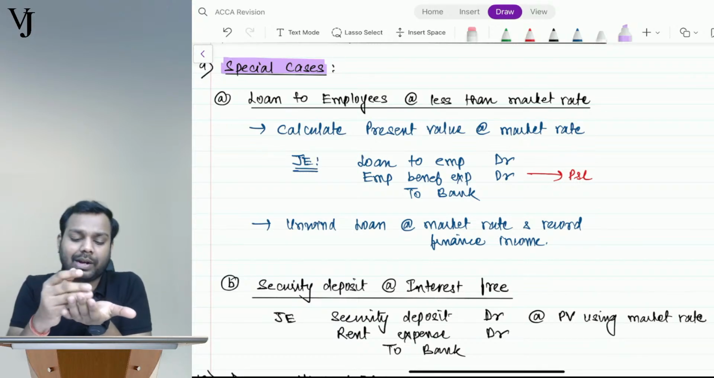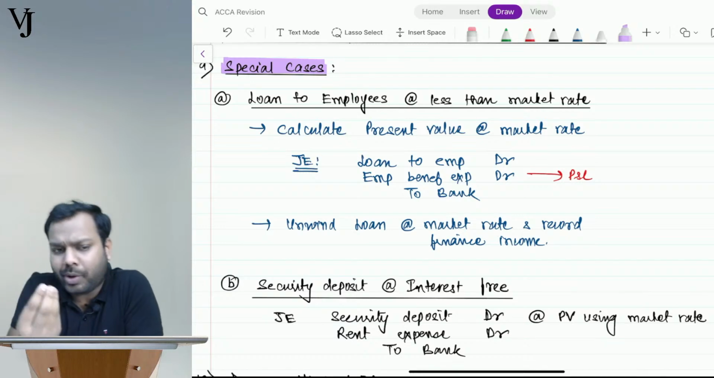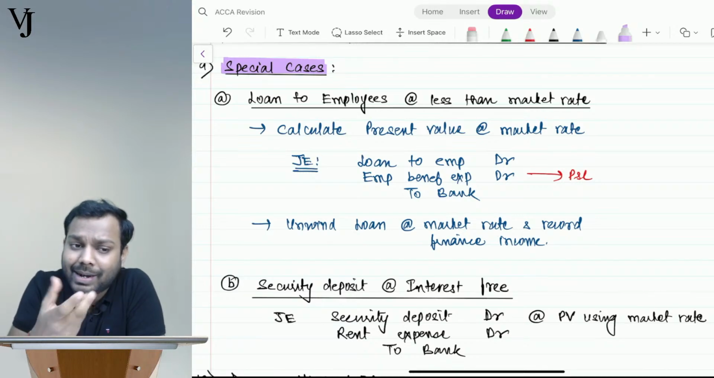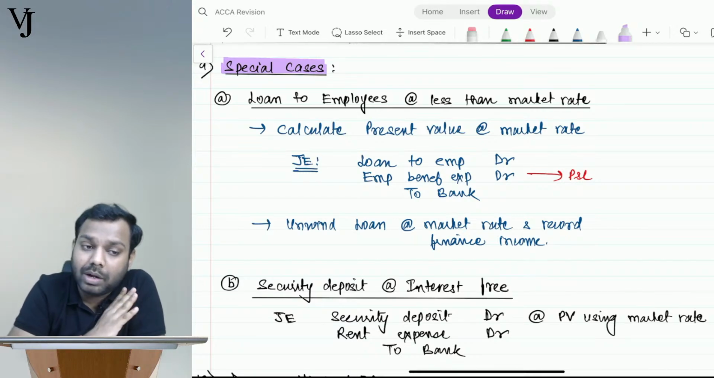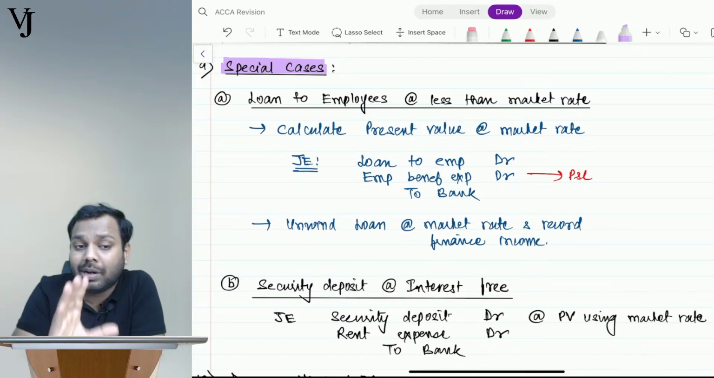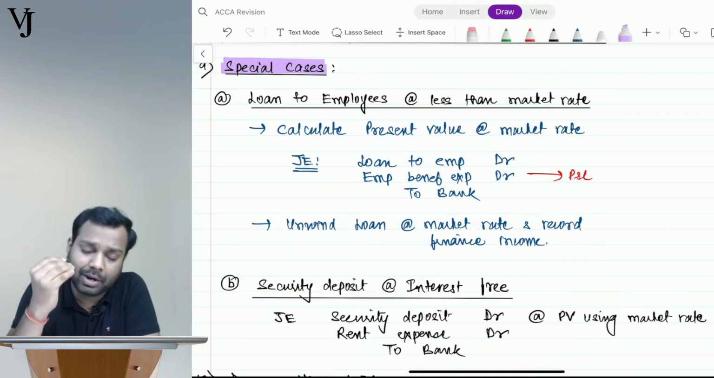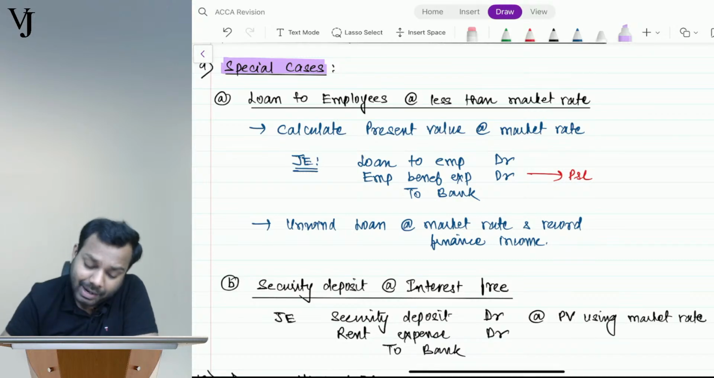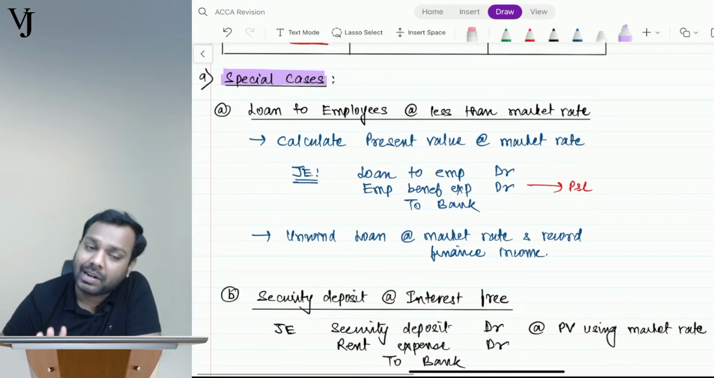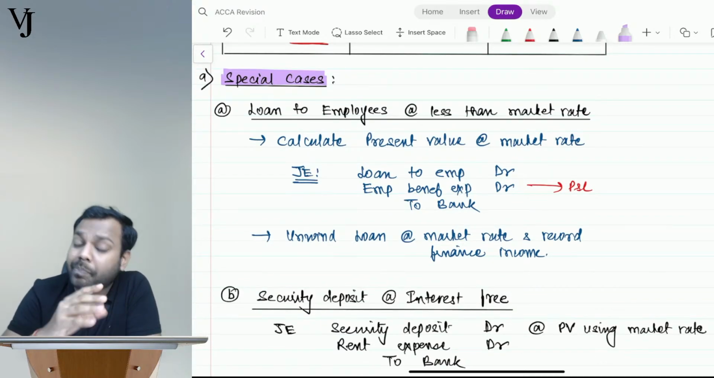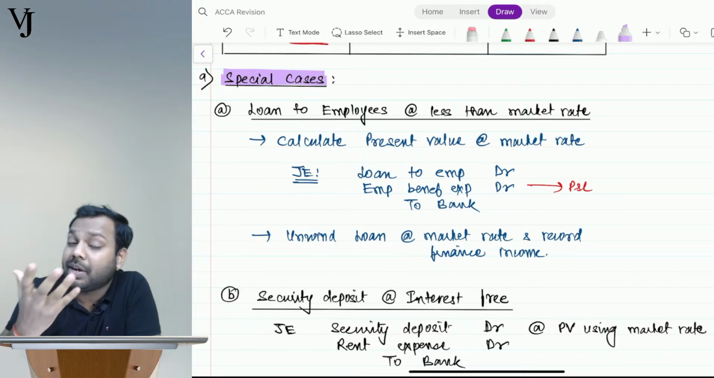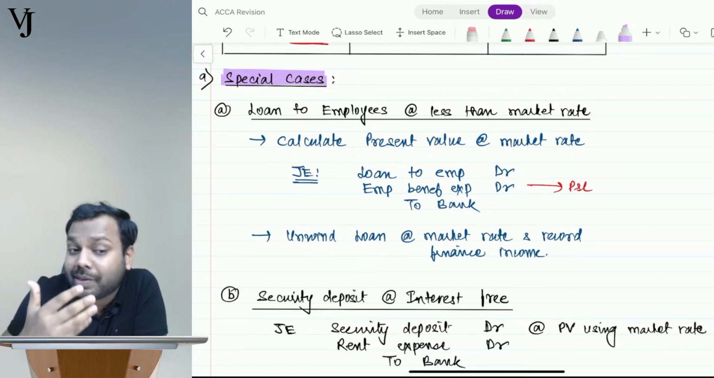So what happens? See, guys, understand. If loan to employees has been made at a general market rate, treat it like a normal financial asset. No change. I have already discussed the accounting. What I have written here is a special case, meaning something different to what we have already discussed.